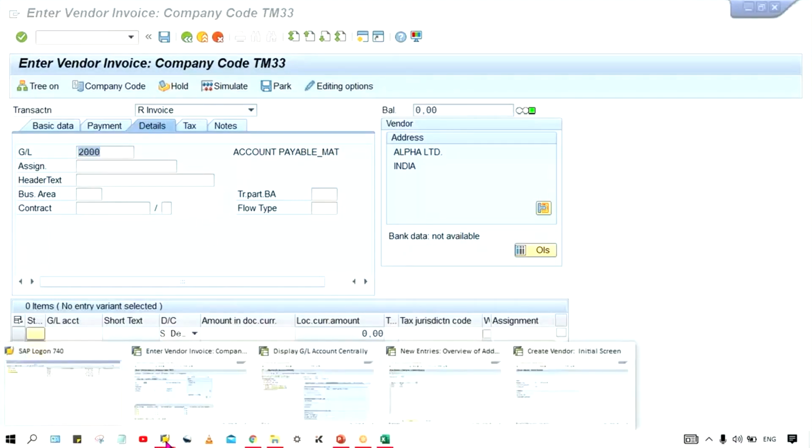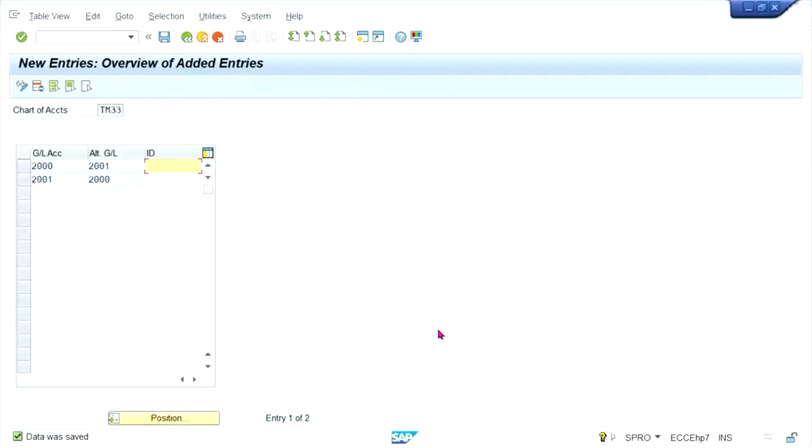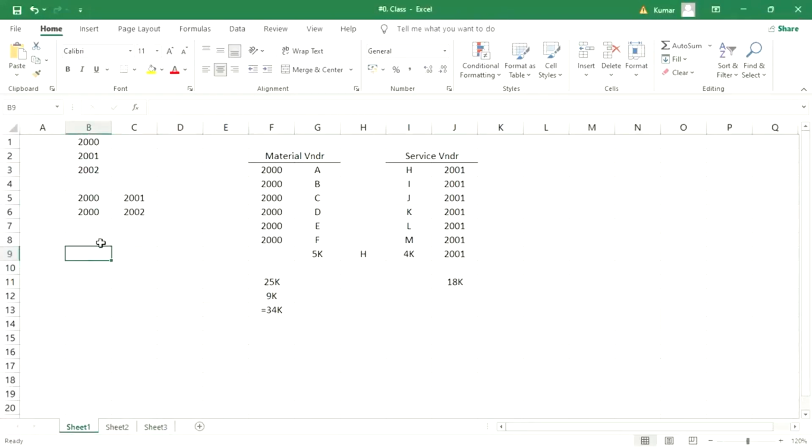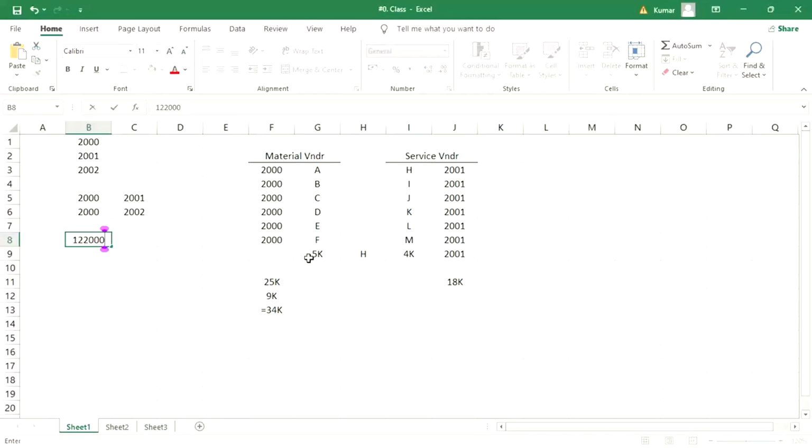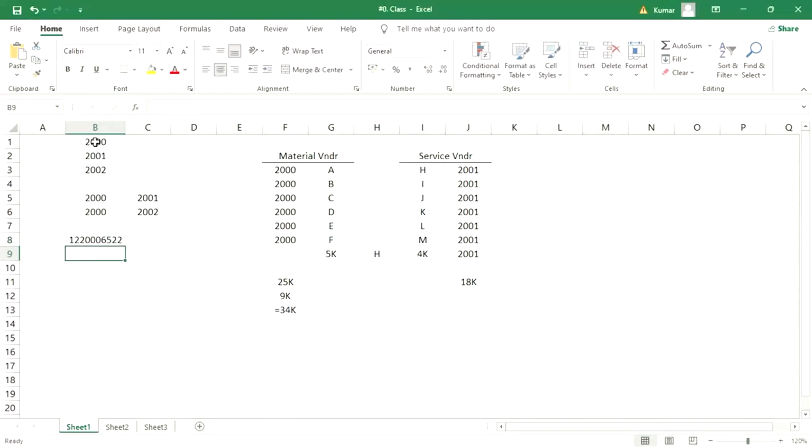There is another thing called the reconciliation ID. Let's suppose. Generally, in real time, people will have a GL code that is a 10-digit number. Let's suppose this is the GL code, right?